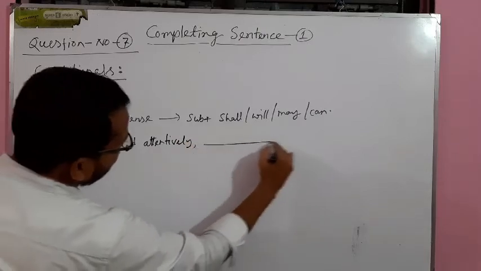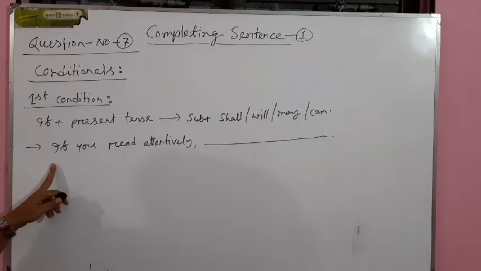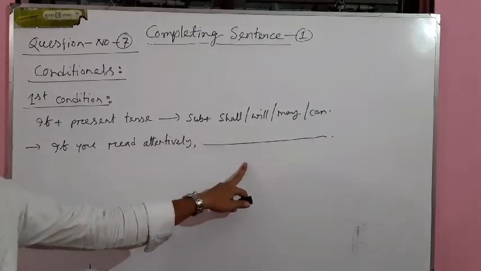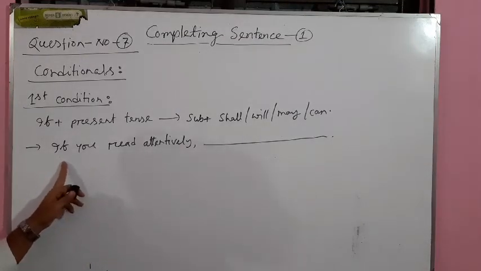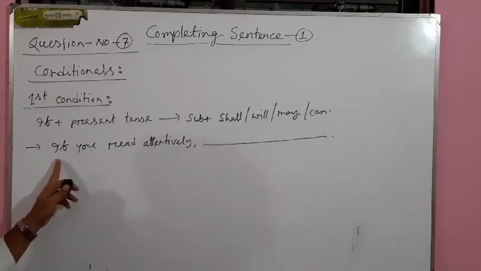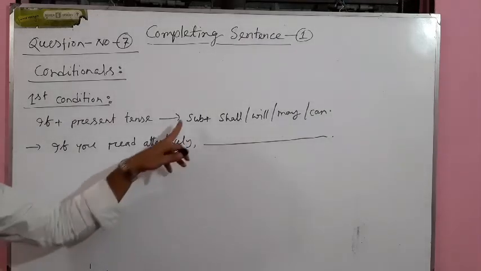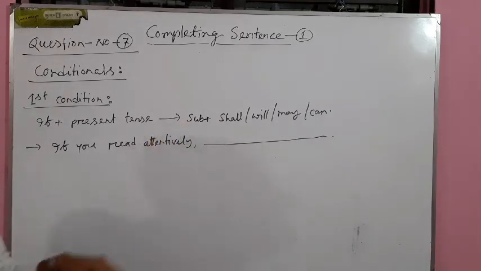This is actually the structure. You will find this question by the following way. You will find an incomplete sentence and the sentence starts with if, so it's a conditional sentence, easily understood. So you have to fill up the second part or the blank part by following the above structure.